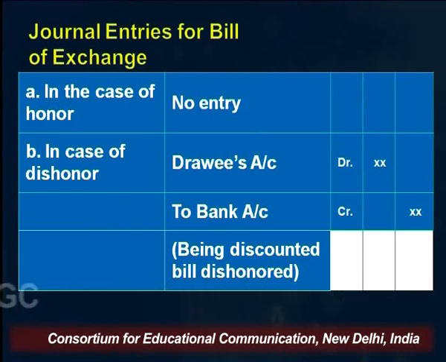In your books, drawee is going to be debited because he then again becomes debtor. It's like dishonoring. So either you are holding or bank was holding. Whosoever was holding actually is going to affect your books by increasing debtors if the bill is not being paid, if the bill is not being honored. Under both the conditions, either you were holding and the bill is dishonored, or bank was holding and the bill is dishonored, we are going to debit drawee.